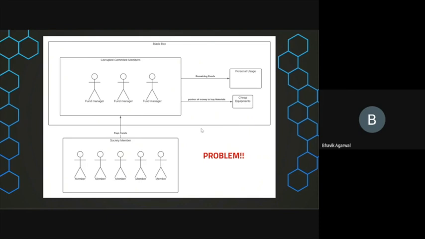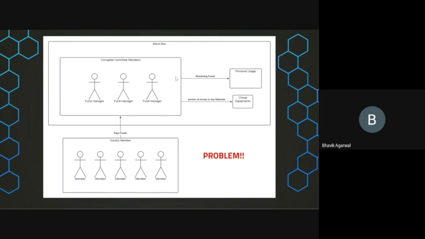As I explained briefly first, now I will explain in detail in this slide. You can see at the bottom of the screen, these are five society members. Okay, there is a society in which there are five society members. In general, from time to time they pay funds to the particular fund, and whenever the event is organized, the money from that fund is taken out by the fund manager, who is at the top of the committee, and they use the money of the society members to buy some equipment for the event.